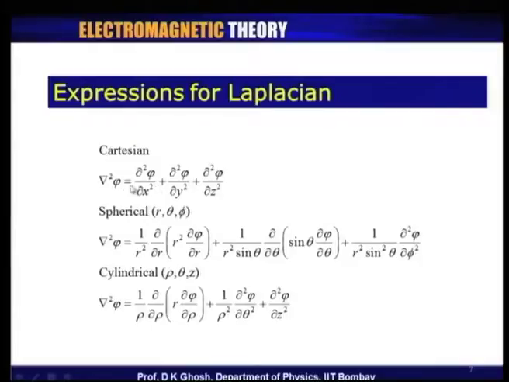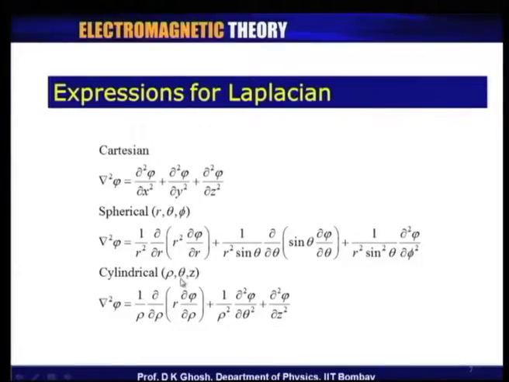The 3 types of geometry which we are concerned with primarily are the rectangular Cartesian, for which the Laplacian equation is simply ∂²φ/∂x² + ∂²φ/∂y² + ∂²φ/∂z². This is Cartesian form. The spherical polar form, depending upon distance r, polar angle theta and azimuth phi, is given by this expression here. We will be talking later about this equation in detail.